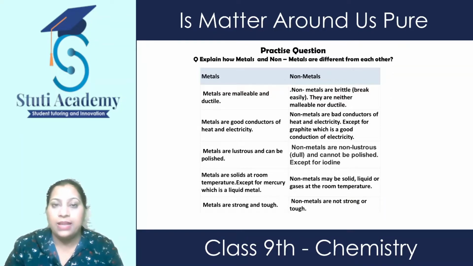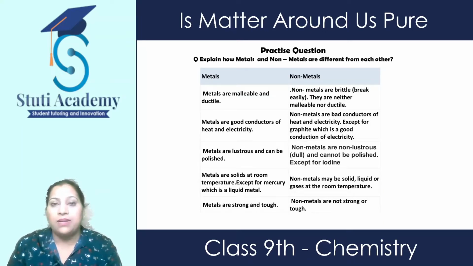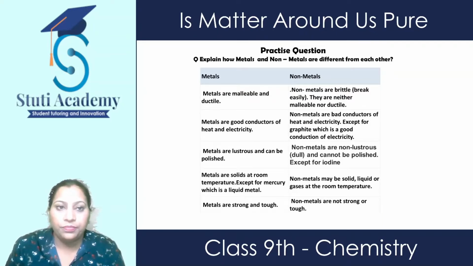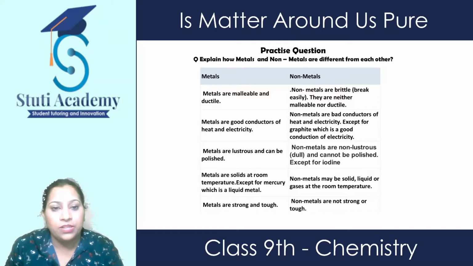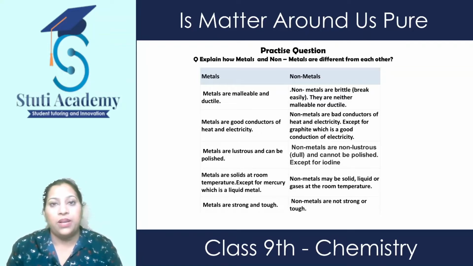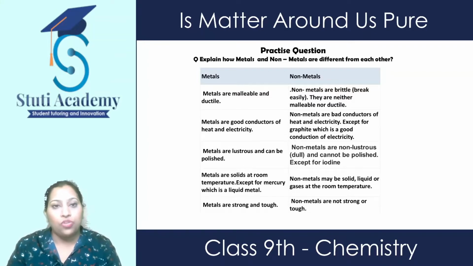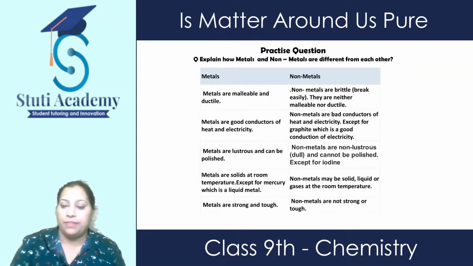Metals are lustrous and can be polished. Lustrous means they have shine. If we are talking about gold and silver, they are quite shiny in nature. Non-metals do not have any shine and we cannot polish them, except for iodine. Metals are solid at room temperature. The only exception is mercury, which is liquid at room temperature. That is the reason why we use mercury in thermometers. Non-metals may be solid, liquid or gases at room temperature. Metals are strong and tough. Non-metals are not strong or tough; we can easily break them.